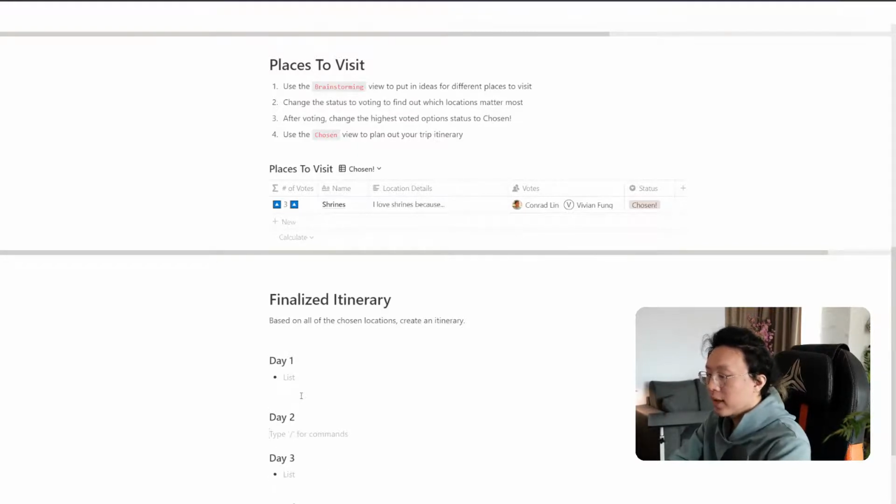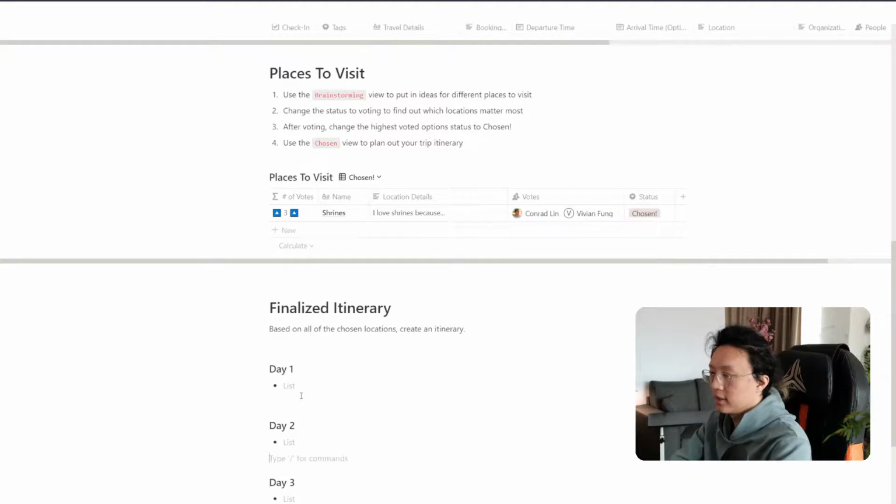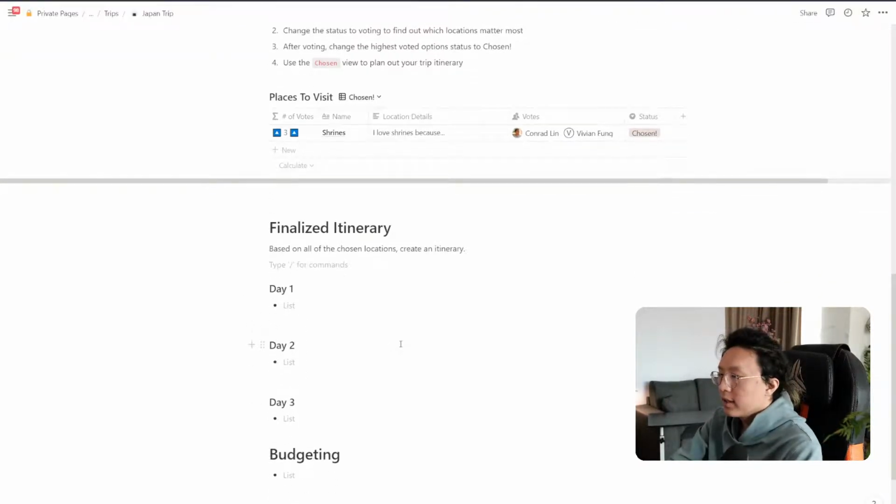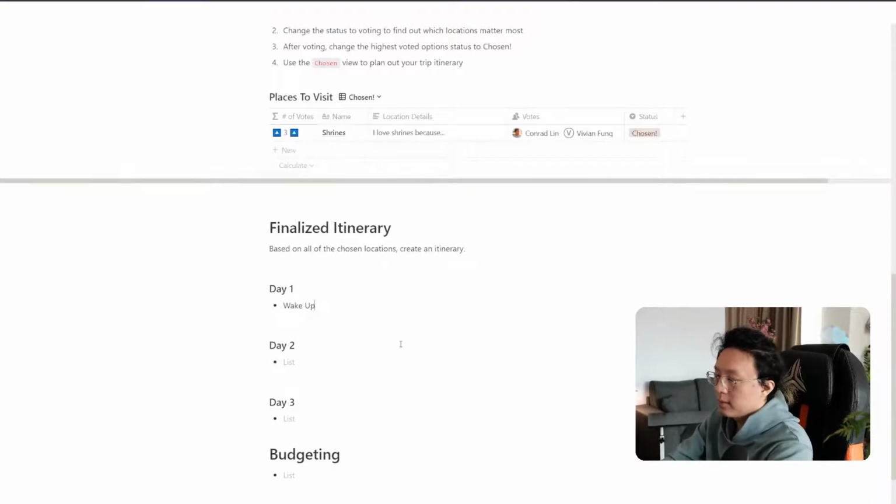And I'm going to make a quick template here for you guys because I think this is going to be important. So what we can do here is we can say day 1, wake up time, or first, let's call this first stop, and then places to visit, getting around.